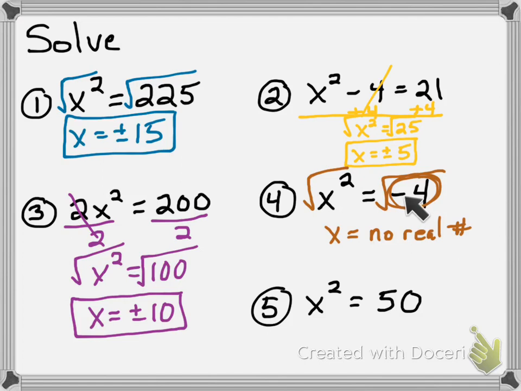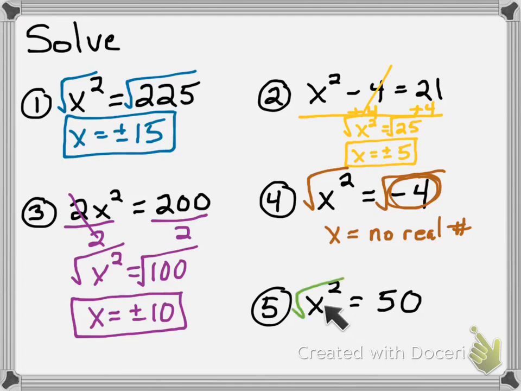We did that yesterday. Okay, you always have to remember the rules that we've done because they could pop up anywhere. Okay, so if you try to take the square root of a negative number, it's always no real number. All right. So then, let's look at number 5.